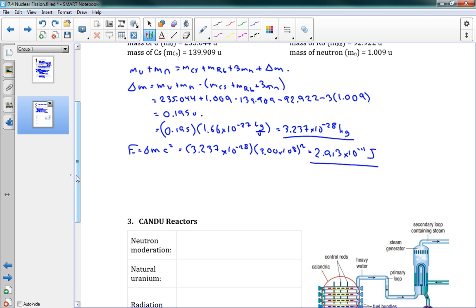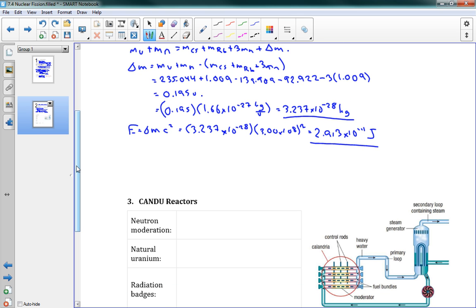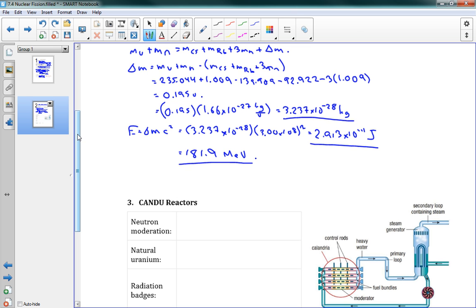And again, it's always good form to write this in the end in mega electron volts. So we would do our conversion there. The conversion gives us 181.9 mega electron volts. There we go. That's how much energy we get out.